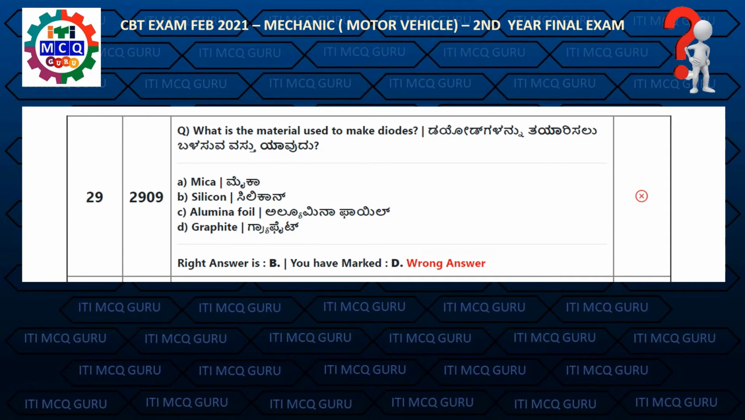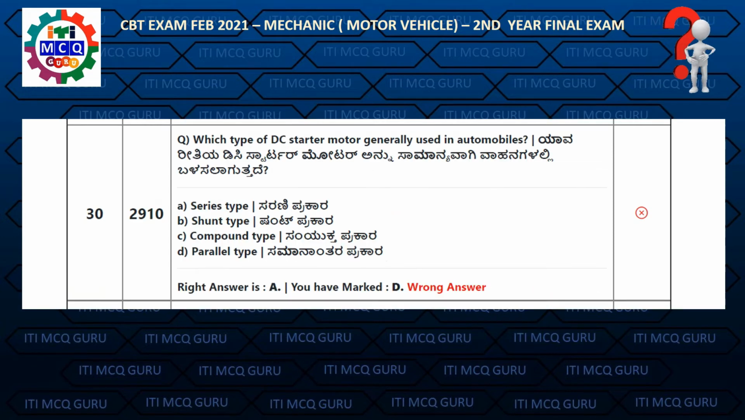Question 29. What is the material used to make diodes? Right answer is B, silicon. Question 30. Which types of DC starter motor generally used in automobiles? Right answer is A, series type.